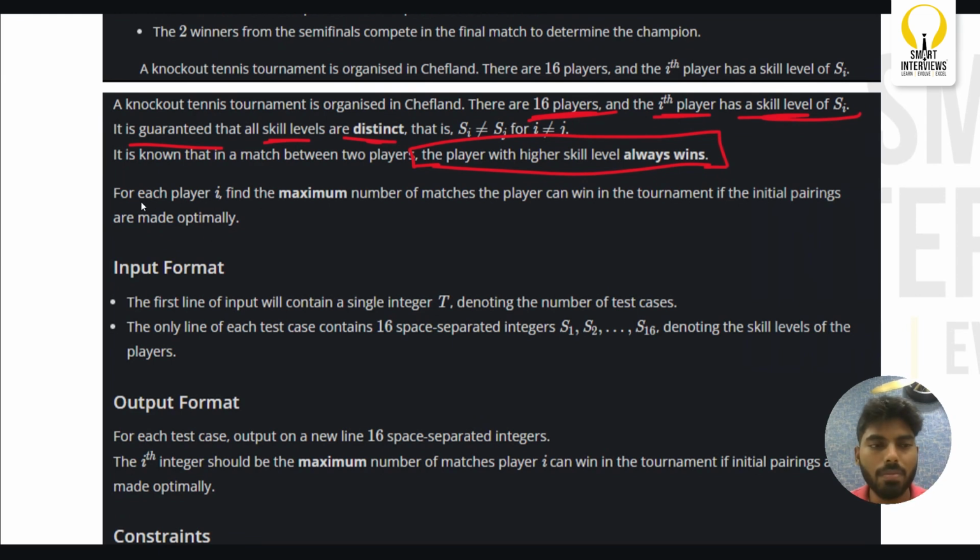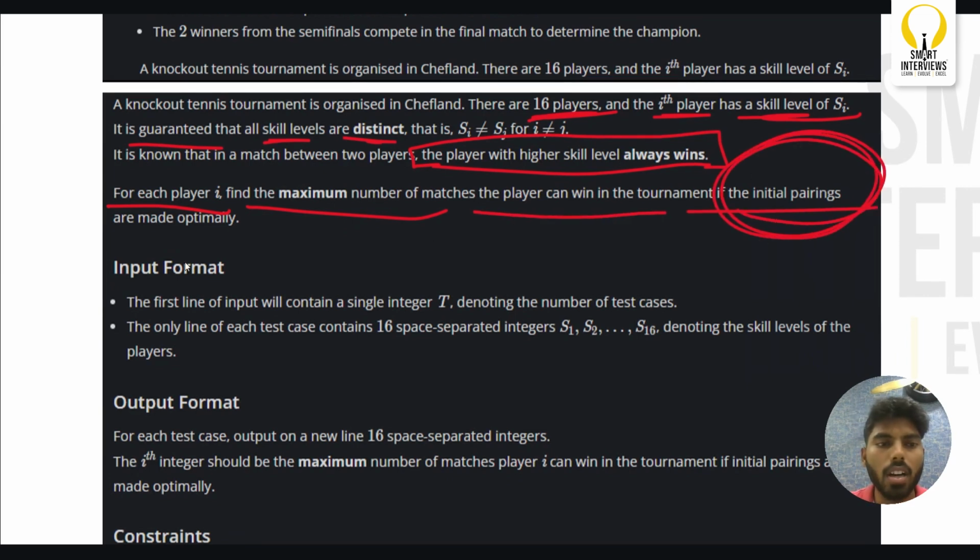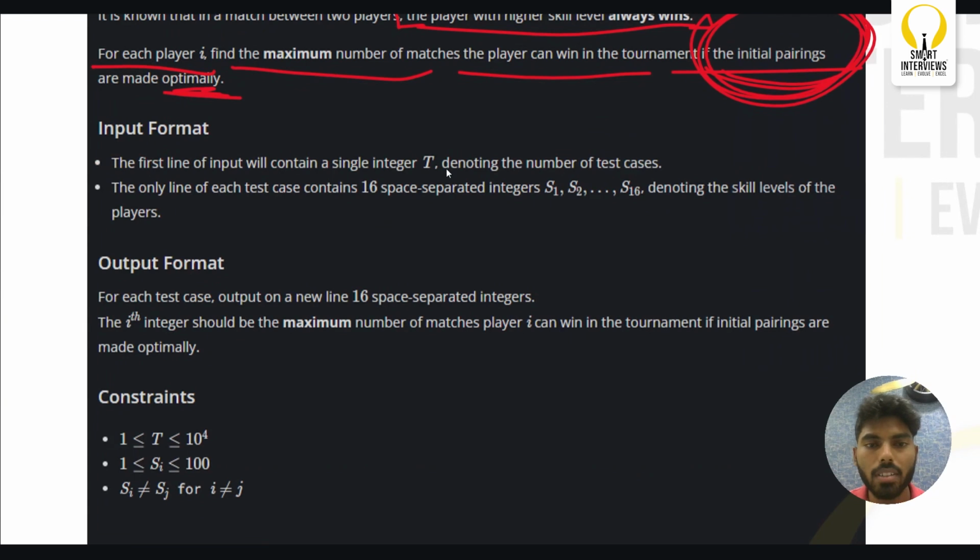For each player i, find the maximum number of matches the player can win in the tournament if the initial pairings are made optimally. Read this again: for each player i, find the maximum number of matches the player can win in the tournament if the initial pairings are made optimally. Let us try to understand what that means. Here is the input format. First, you will have the test cases, then 16 space separated integers.